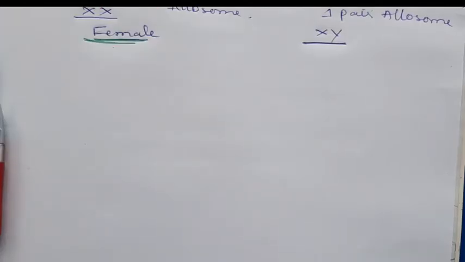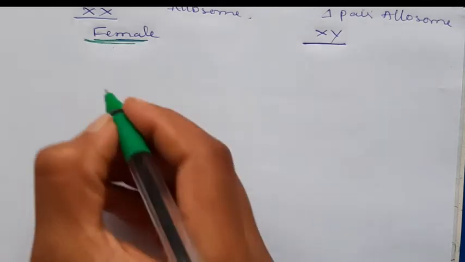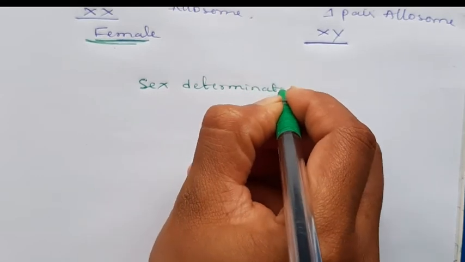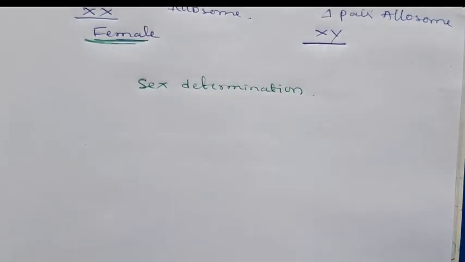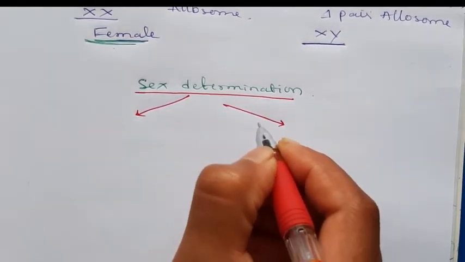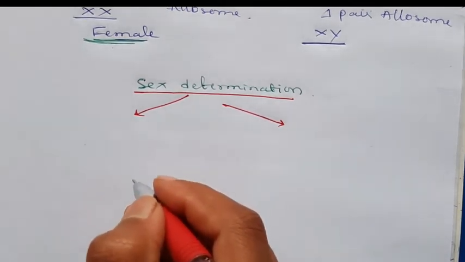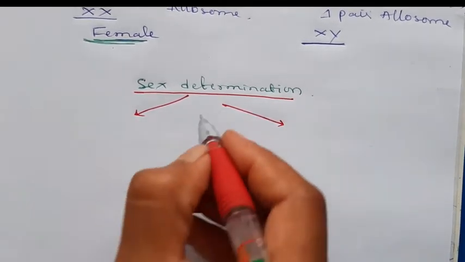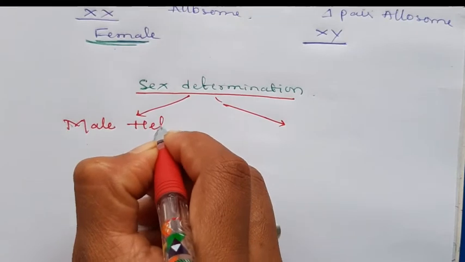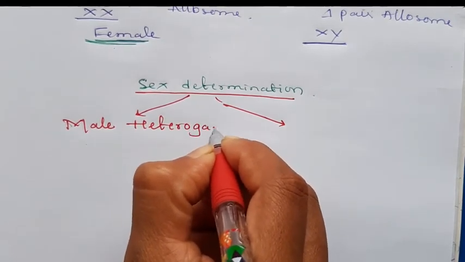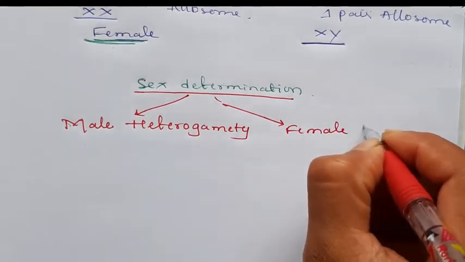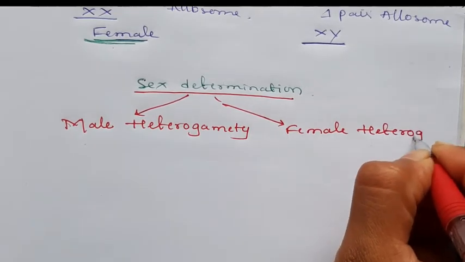Next, we can discuss the types of sex determination. We can study them in two categories: male heterogamety and female heterogamety.